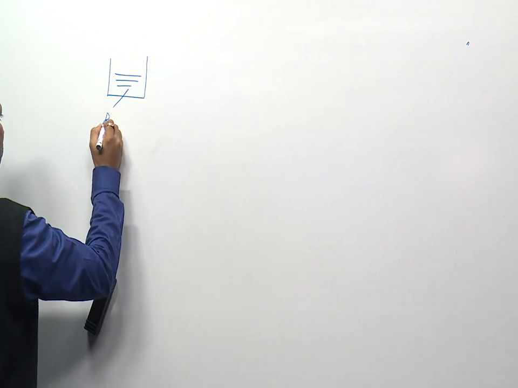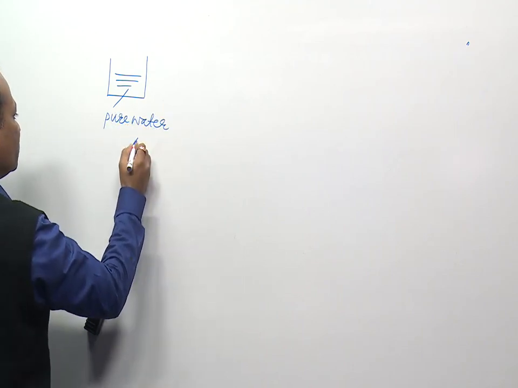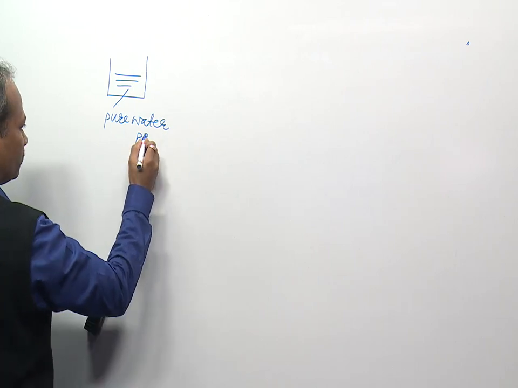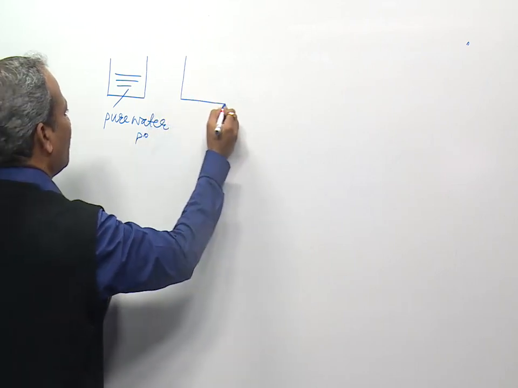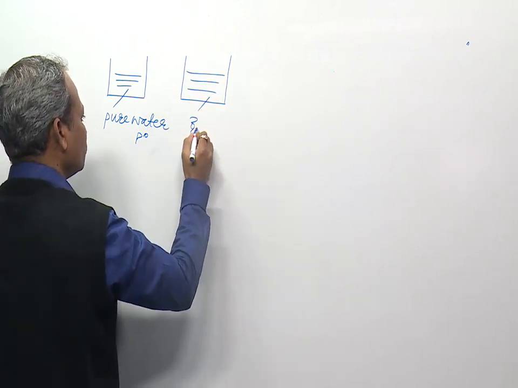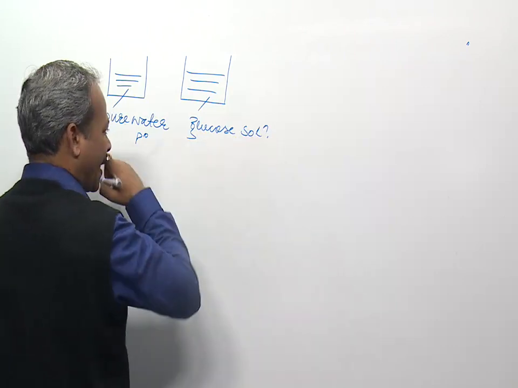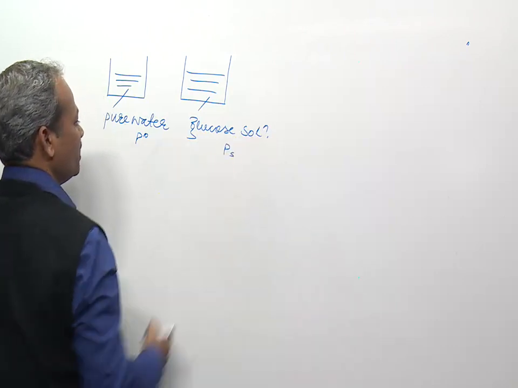We have pure water having some vapor pressure P0, and this is a glucose solution having some vapor pressure Ps.